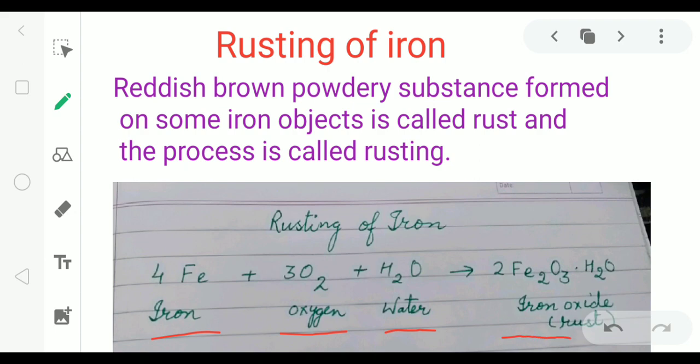So in this reaction, iron, oxygen and water are reactants and iron oxide is the product. A new substance is formed, so it is a chemical change or chemical reaction.